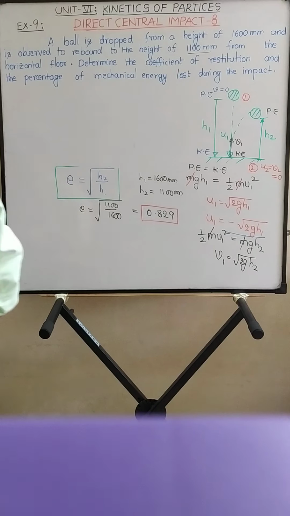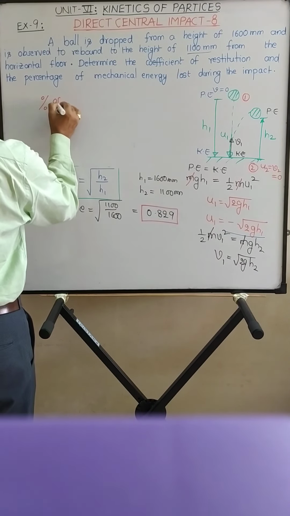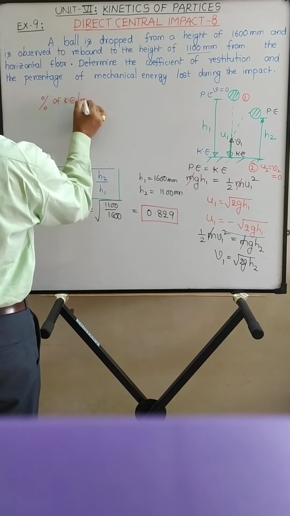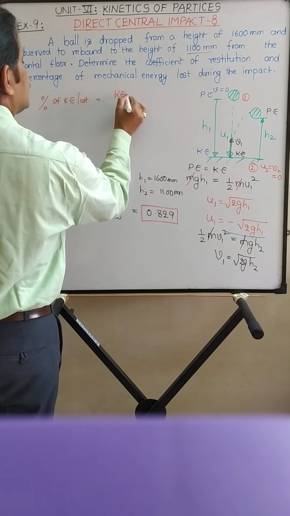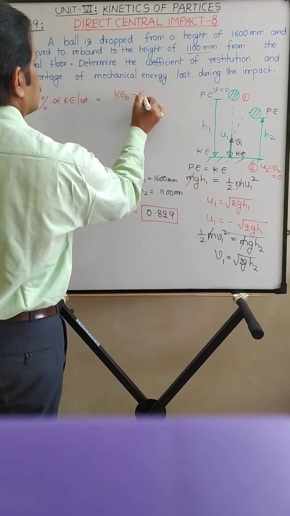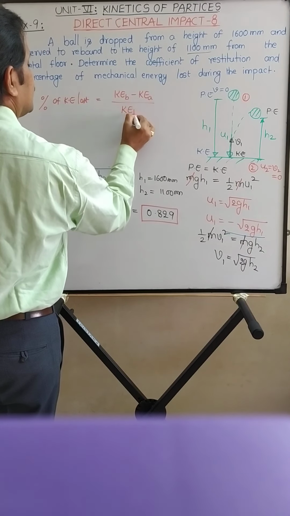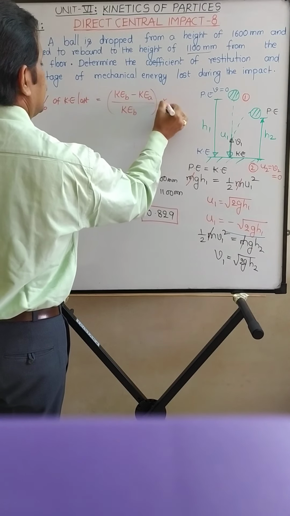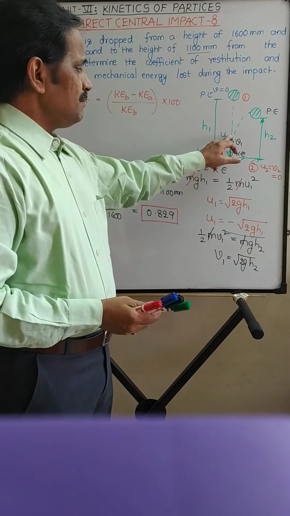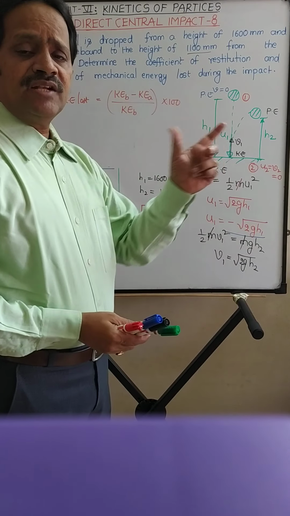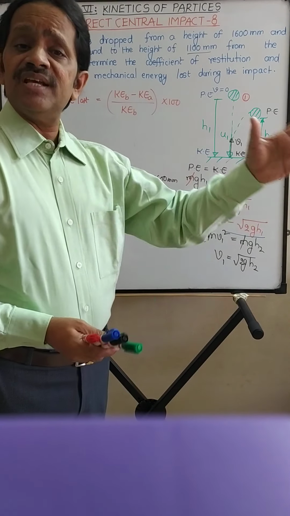So the percentage of kinetic energy lost is equal to the kinetic energy before impact minus the kinetic energy after impact, upon the initial kinetic energy, that is before impact, into 100. So the kinetic energy before impact minus kinetic energy after impact, that will be the loss of kinetic energy, upon initial kinetic energy into 100, that is percentage loss.